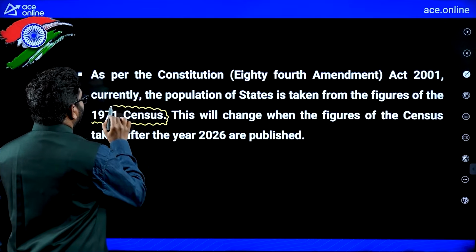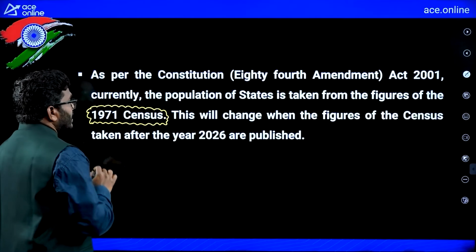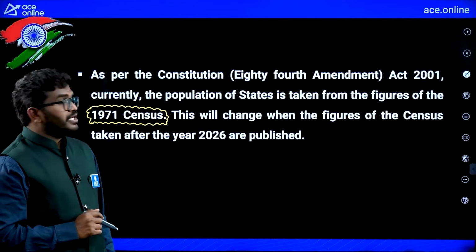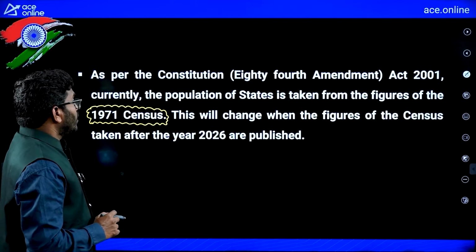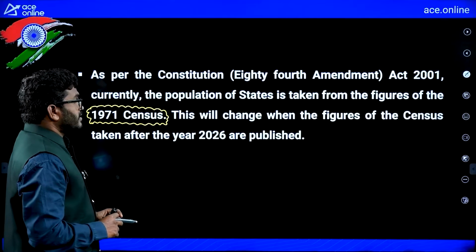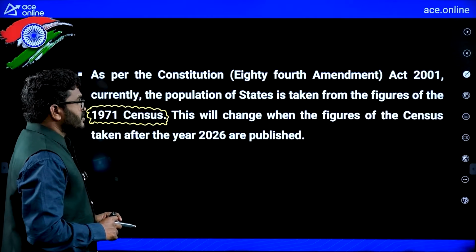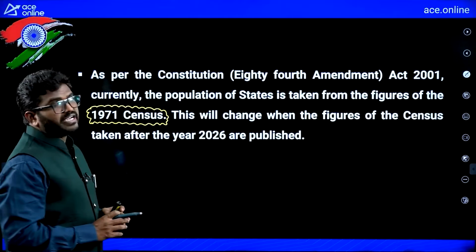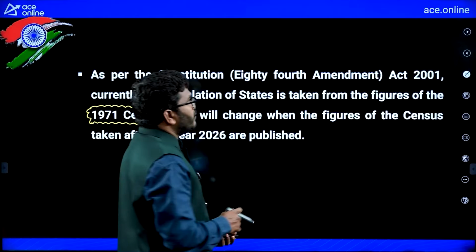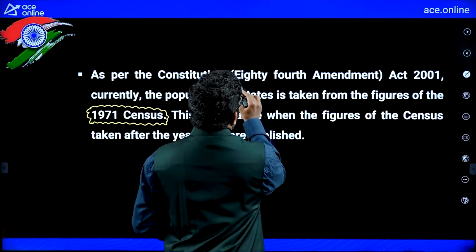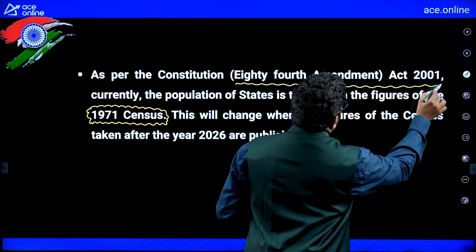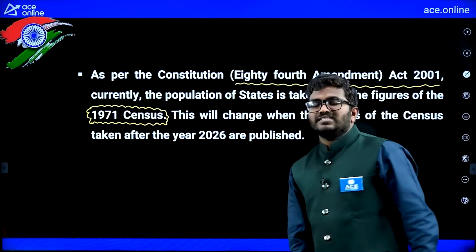Based on that, we are calculating the value of the vote of each MLA. This is valid up to 2026. After completion of the new census from 2026, they will take another one.